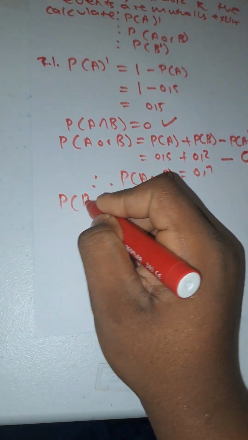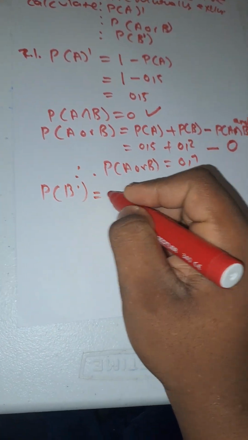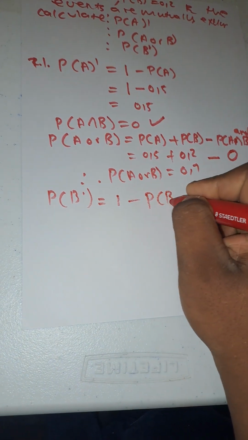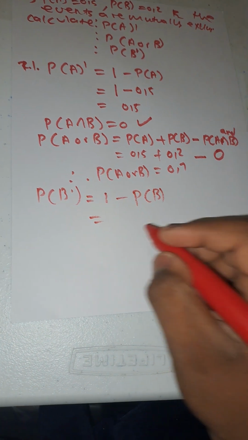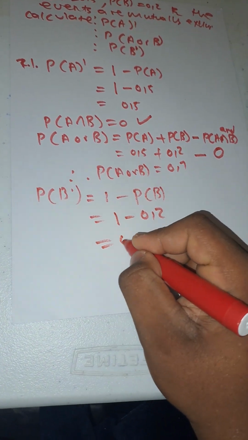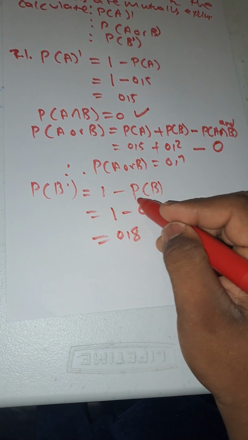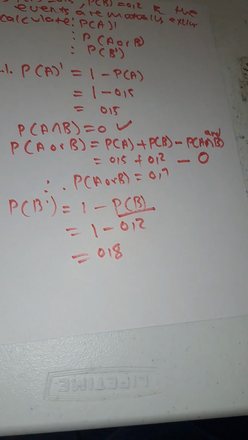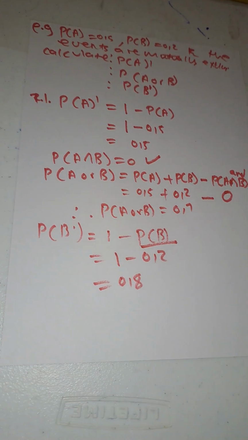Probability of not B. It's the same thing. 1 minus probability of B, which is 1 minus 0.2, which is equals to 0.8, because you were told probability of B is 0.2 there. Is it fine, guys? You see how simple it is?